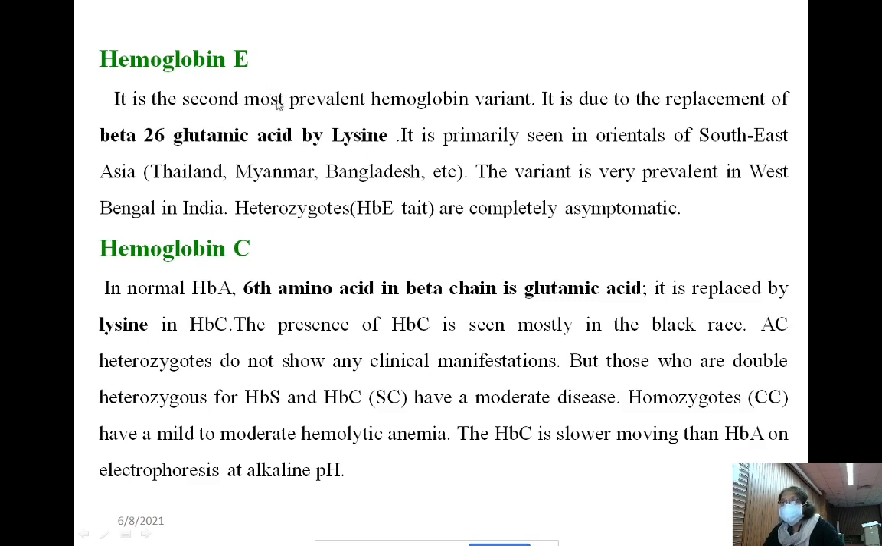Lysine, or in hemoglobin S it is valine. These are non-polar. So their attraction towards the anode will be less, so mobility will be less. It stops running in between, whereas the normal hemoglobin runs towards the extreme point of the anode. Like that, hemoglobin C also moves slower than hemoglobin A on electrophoresis at alkaline pH.